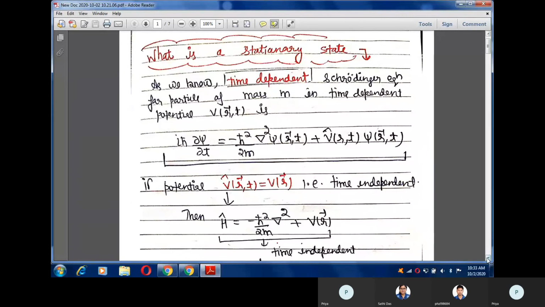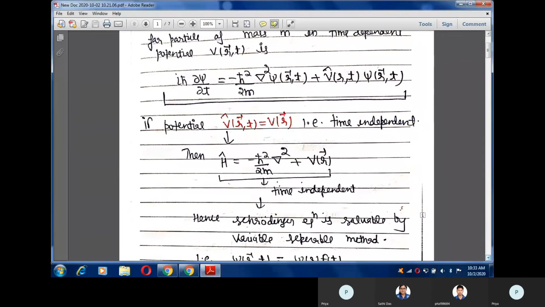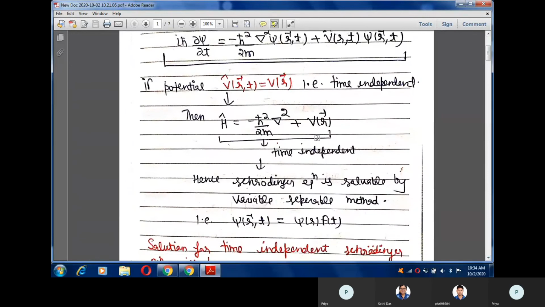But if the potential is time independent, that is, V is only a function of position, then the complete Hamiltonian of the system will become time independent. Now if the Hamiltonian is time independent, with the potential also time independent, then we can solve the Schrodinger equation by the variable separable method.